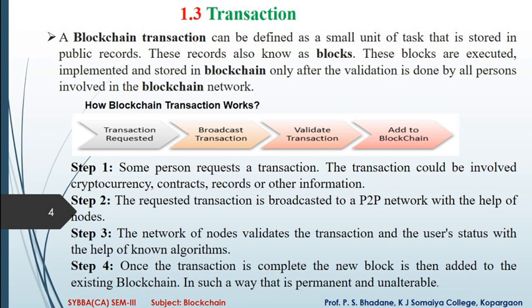Once the transaction is completed, the new block is added to the existing blockchain. Means one blockchain already exists. One transaction is created, that means one block is created, and that block is added into your blockchain in such a way that it is permanent and unalterable. Unalterable means if a block is added into this blockchain, it is a permanent block, and it cannot be changed.